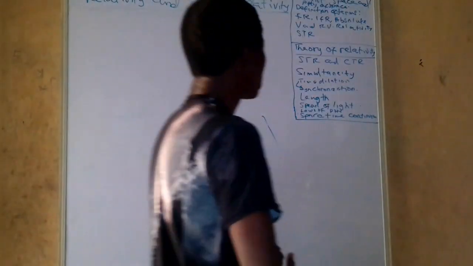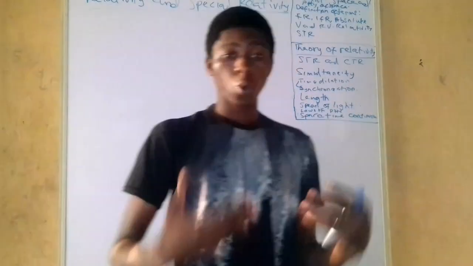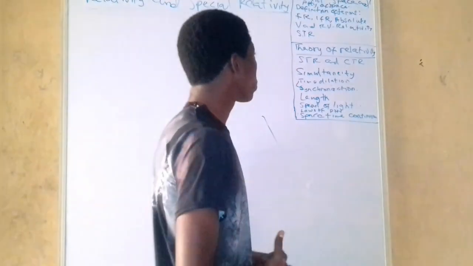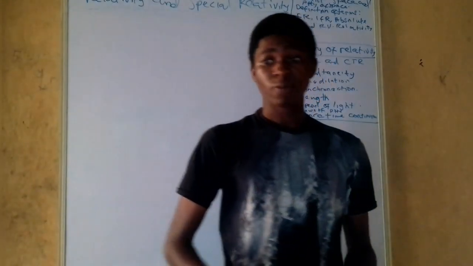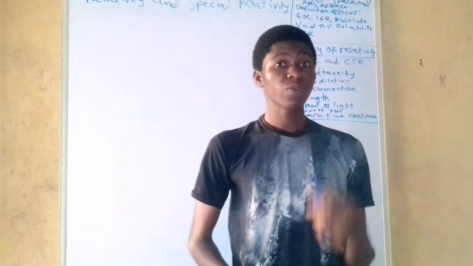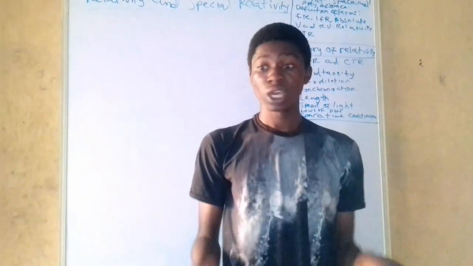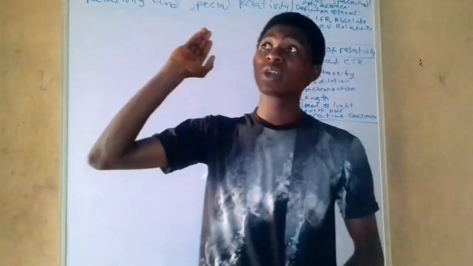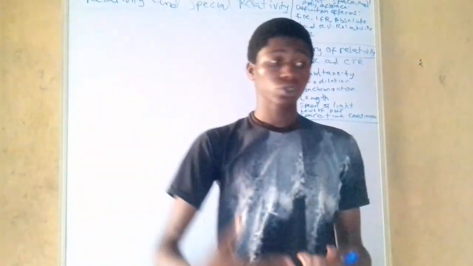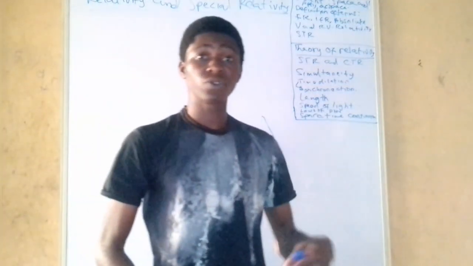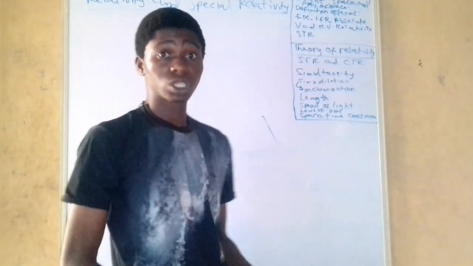Now we want to look at the very topic, relativity. What are the things we need to know? Number one thing we need to know is what we call a reference frame. Now I have said in the beginning that a reference frame is just an artificial construction. It's not as if, okay, if you need a reference frame, go to the laboratory. I can construct mine. In fact, I have one here. Let me get it for us to see. Now a reference frame, like I said, is just an artificial construction that is used for measurement.